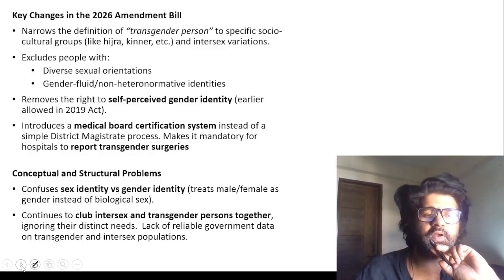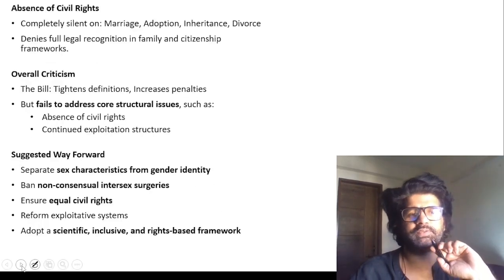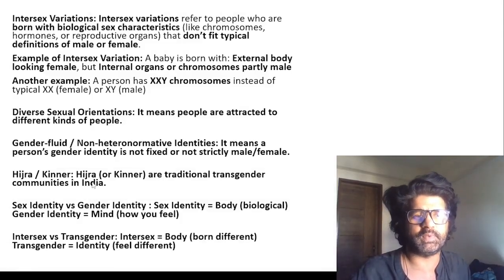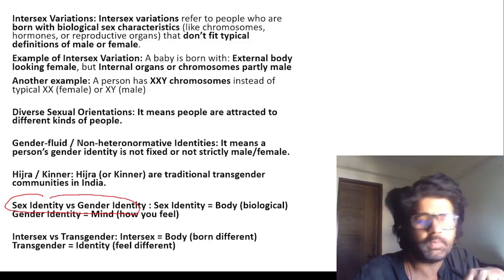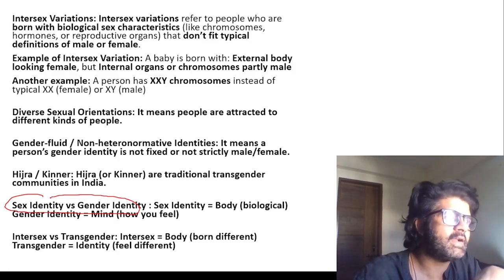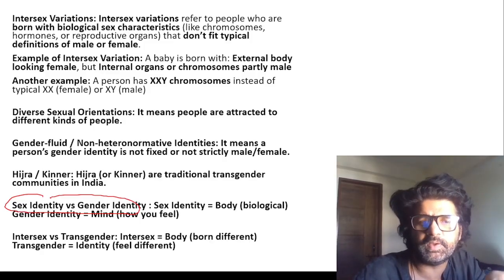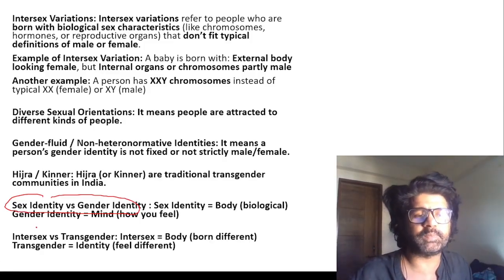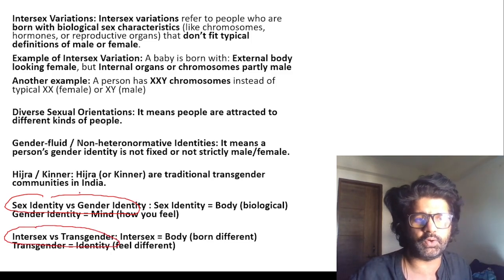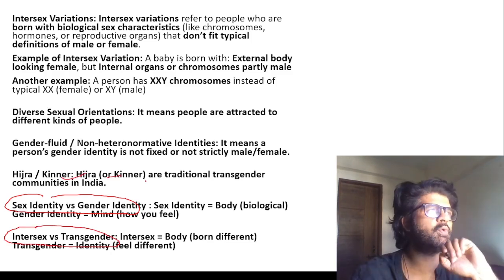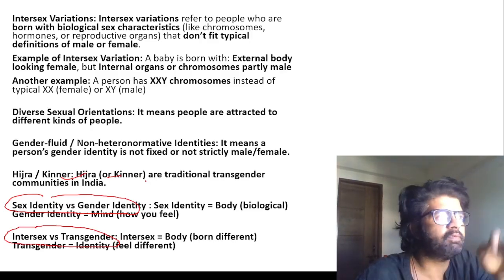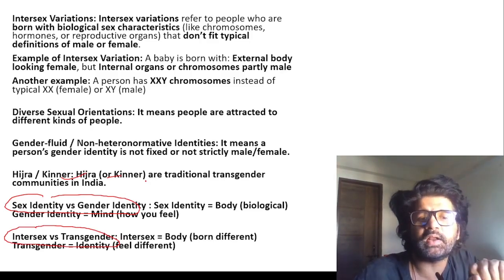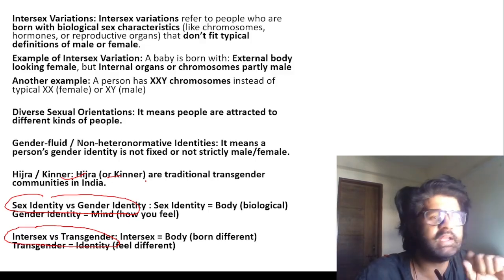There are certain things which we have to understand, guys. What are those certain things? Sex and gender are not the same. Sex is how I was born. Body-wise I'm a male, but I may feel like a female, so my gender will be female. Transgender and intersex persons are not the same. Transgender, like hijra, kinnar and all, are transgender communities. They may be male but behave like a female, or female and behave like a male. Body is something else, feeling is something else.